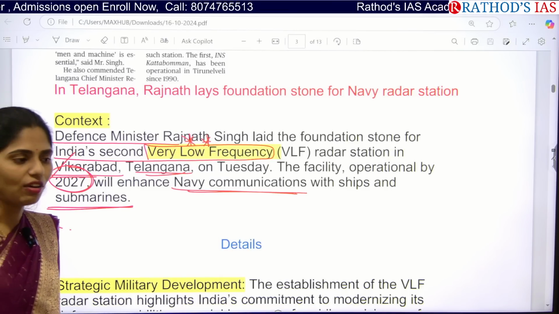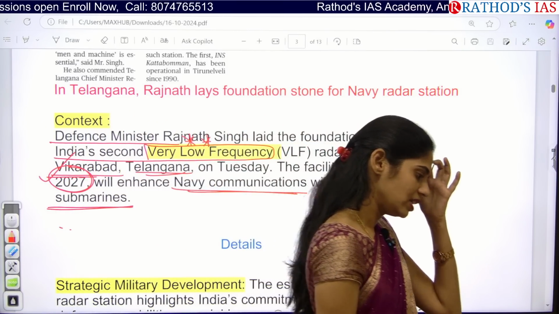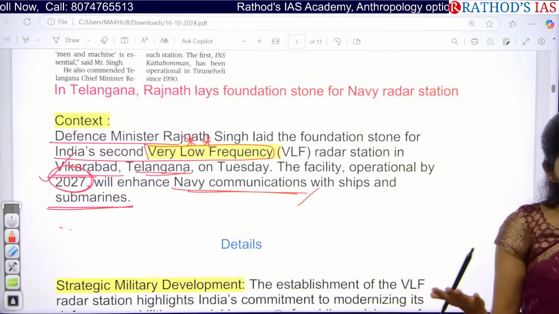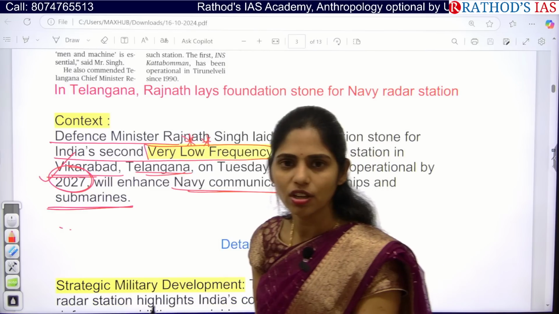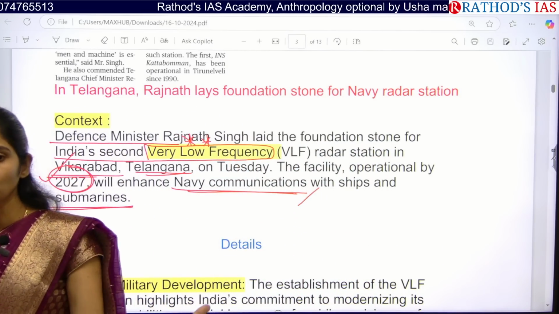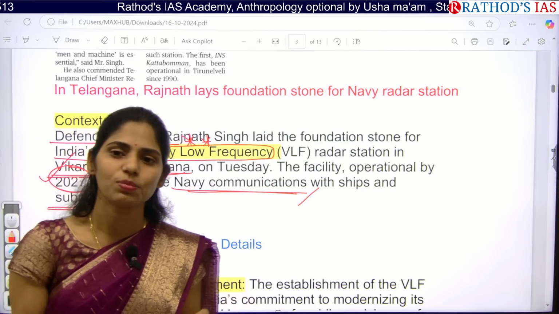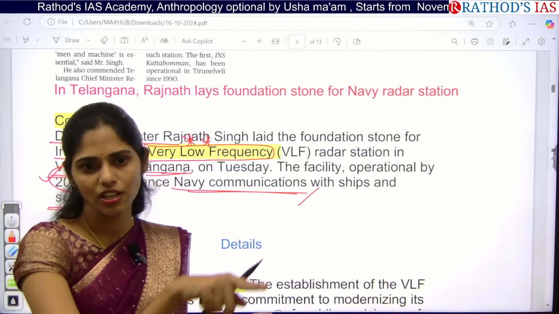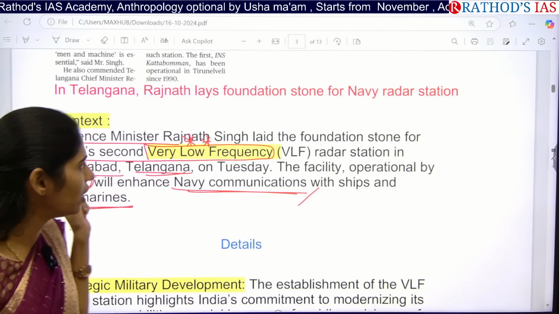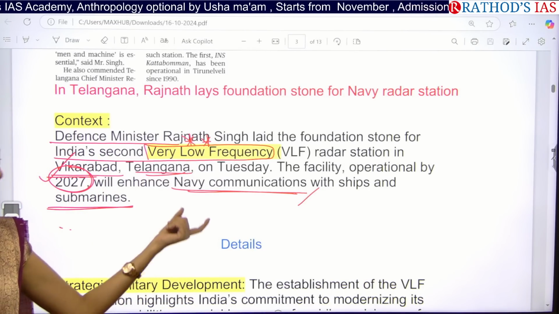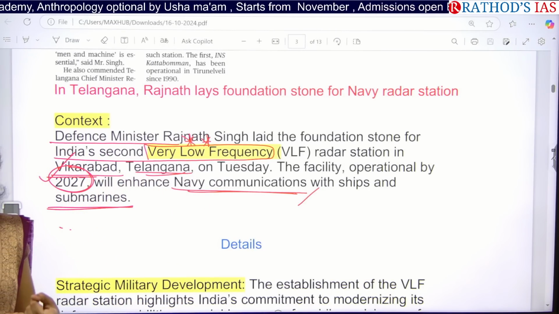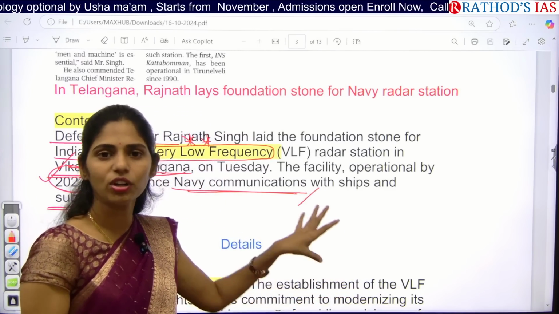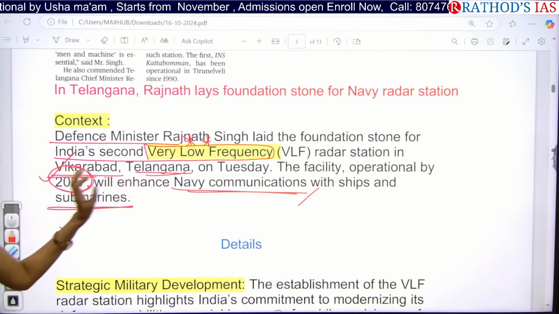So why are we now giving importance to our navy? Why, rather than the army, are we giving this importance to the navy? Because of the increasing importance of the Indo-Pacific region. And you know that India is a leader in the global south, and India has an increased responsibility of maintaining security and safety in this Indo-Pacific region, right? Because of this, we now need this kind of radar system so that we can efficiently maintain proper navy communications, whether there is any piracy, any security threat, or any oil spill. We need to get the information for everything, so this radar system is very important.